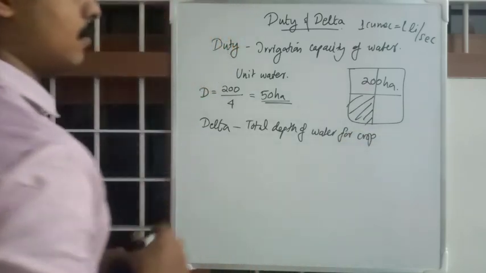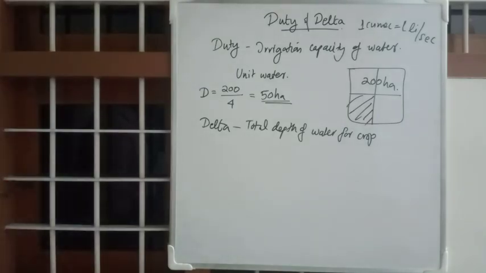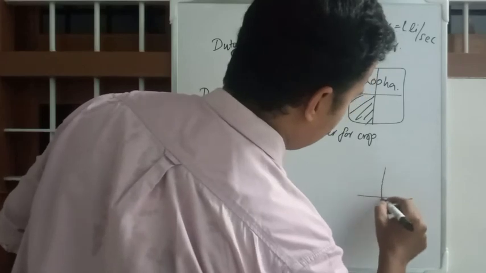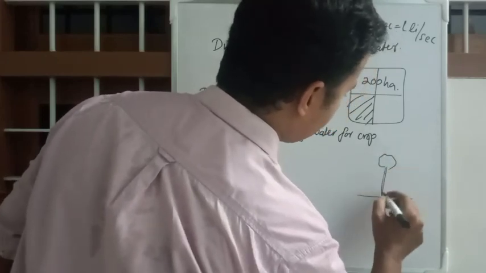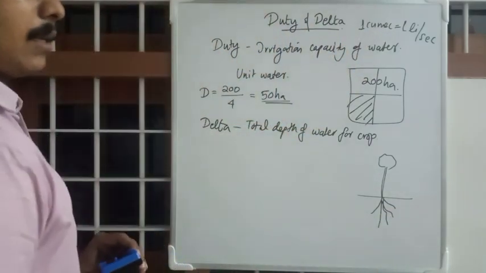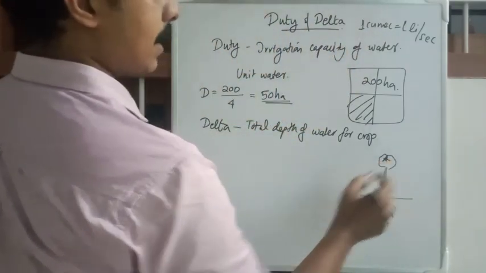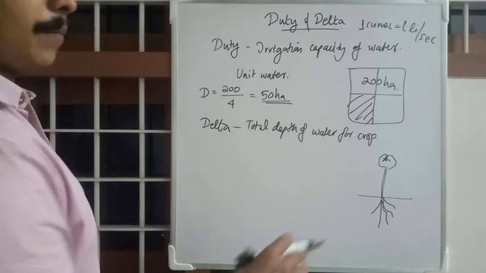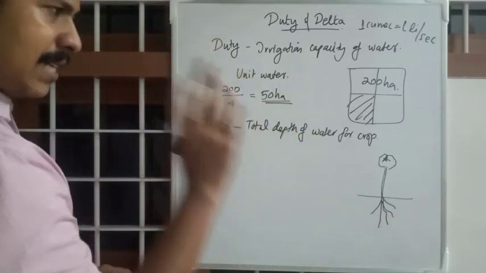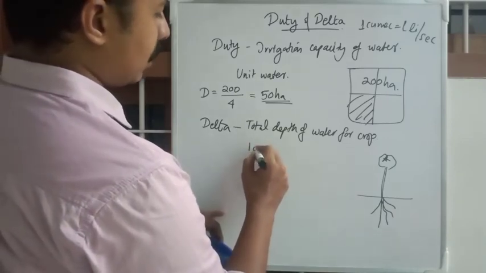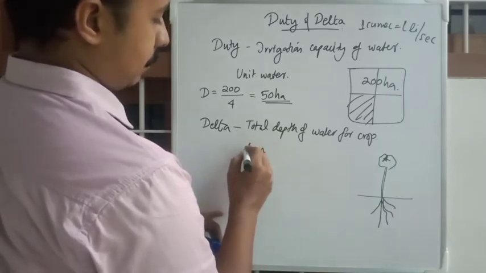For example, suppose I am considering a plant like this, and I name it as a crop. I am planting a crop, and each day I will be pouring water of 1 centimeter.